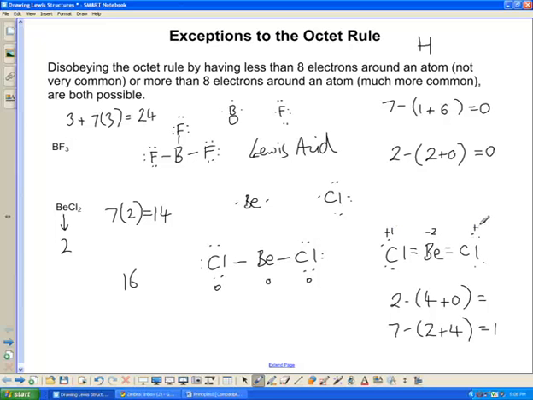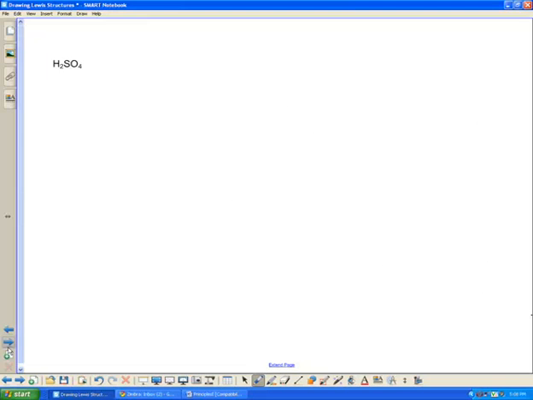Now, do you remember from the previous video, the most stable Lewis structure is the one that has the least spread out of formal charges. Therefore, although this one is a valid Lewis structure, it's not all that likely because it's not very stable. Anyway, what about when we get to molecules that can disobey the octet rule by having more than 8 electrons around them? Let me just give you a little bit of a rationale behind how this works.